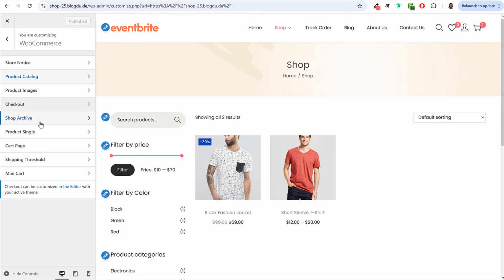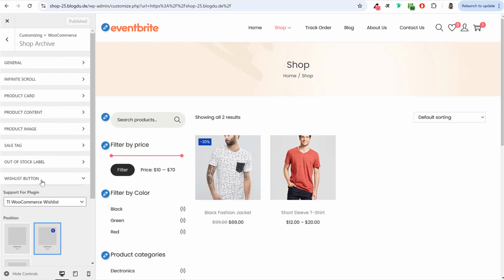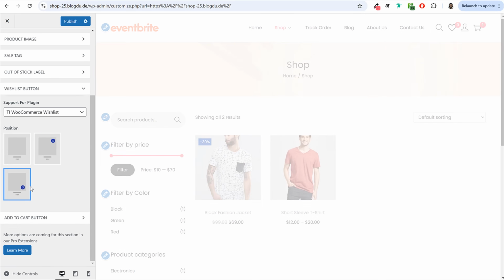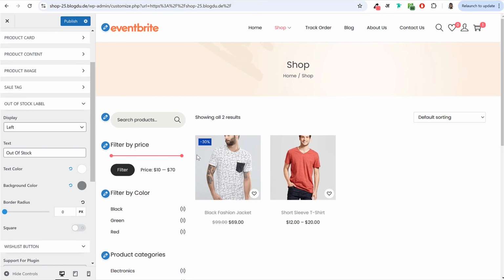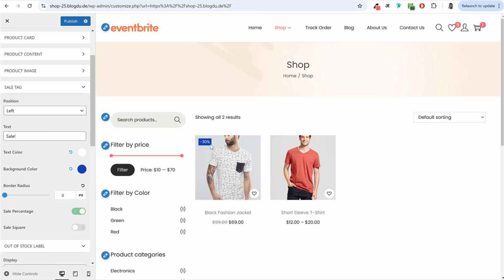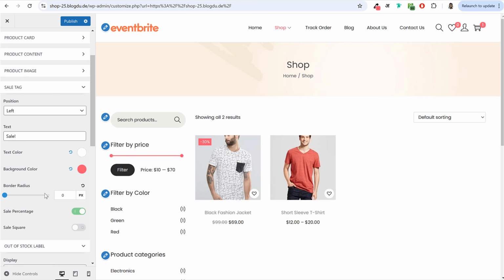Then next we have a shop archive. I don't think we have anything to do over here. Let's see. Or we can select wishlist button and select this one, last one. So it will display this heart icon over here. And if you want to change the color of this, you can see out of stock or sale tag. For the sale tag, it is this blue color. Maybe if you want purple color, or yellow color or pink color, whatever color you want. If you want to make it circular, you can increase the border radius as well to 30, 50, whatever you want. Click on publish.